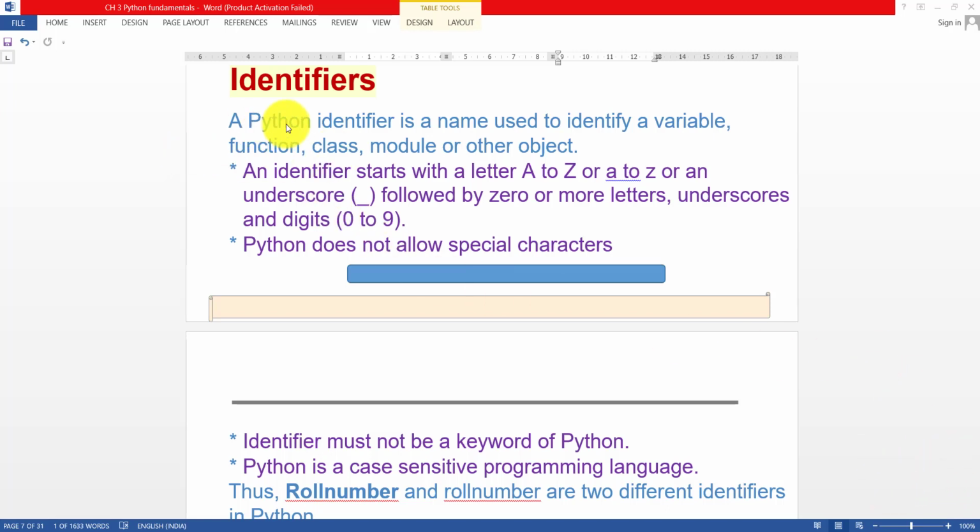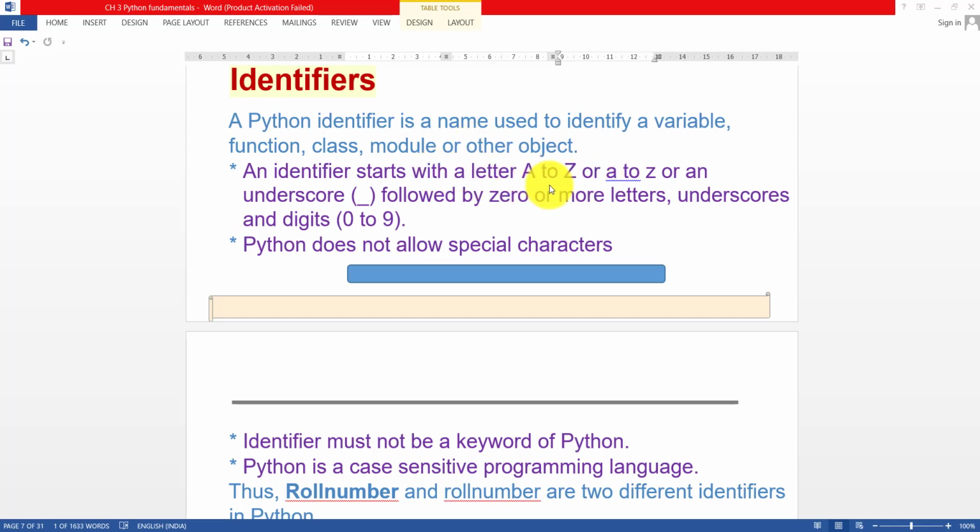So a Python identifier is a name used to identify a variable, function, class, module, or other objects. Whenever we define any names in the program, we will follow the identifier rules.